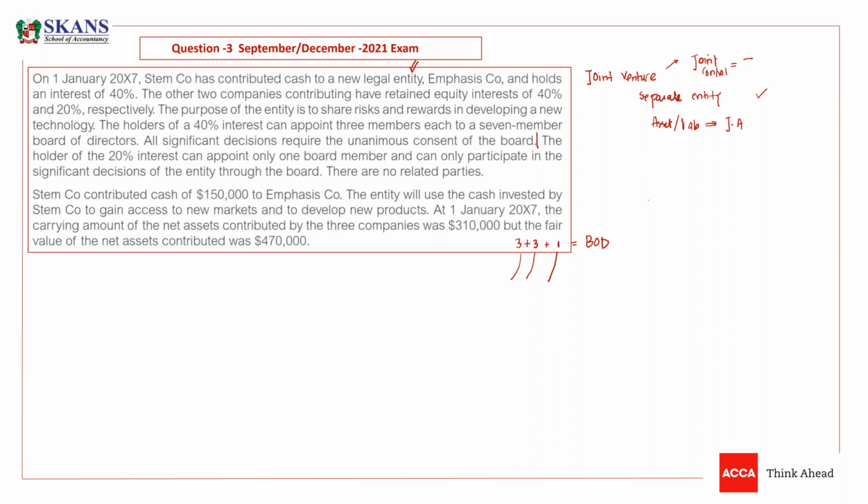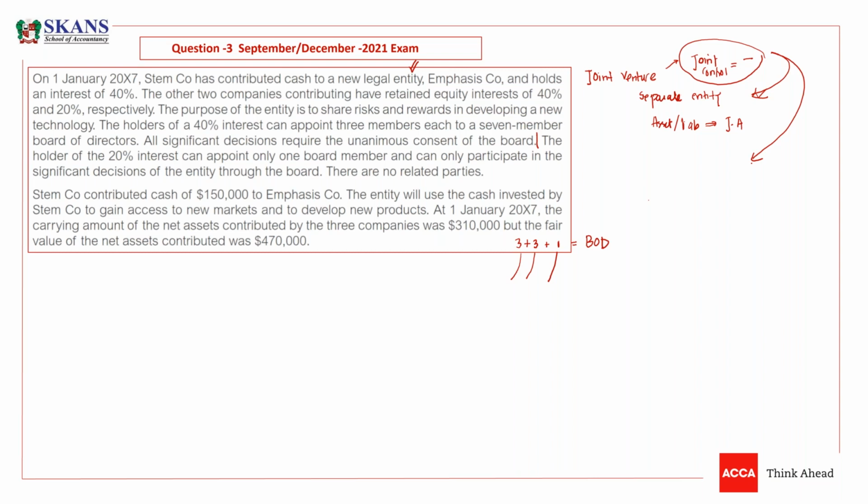So if everybody should agree, what does it mean? Look, there is unanimity. It means we can say that yes, they have joint control. There is a separate legal entity. If there is a separate legal entity, then we can say these companies are a joint venture. Now, the holder of 20% interest can appoint only one board member and can only participate in significant decisions of the entity through the board. There are no related parties. Other than this, they are not related parties.